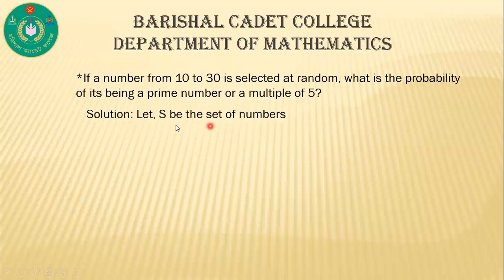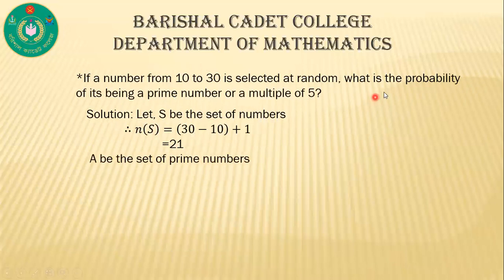Solution. Let S be the set of numbers. So we can write n of S is equal to 30 minus 10 plus 1, that means 21. And the second condition is being a prime number. And the third condition is a multiple of 5. So let A be the set of prime numbers. That's why we can write A is equal to, from 10 to 30, 11, 13, 17, 19, 23, 29. These are the prime numbers from 10 to 30.